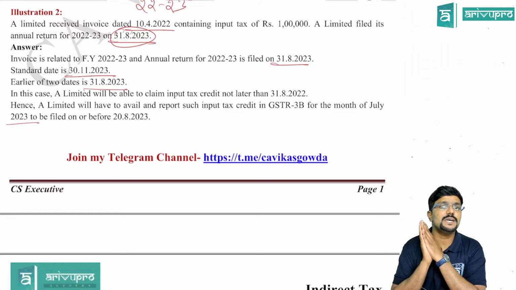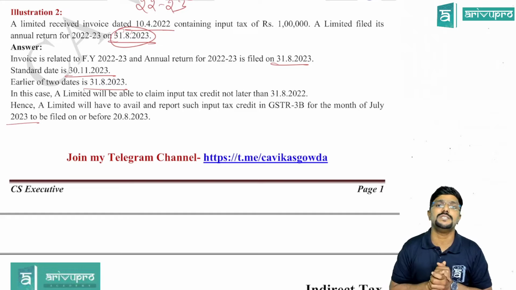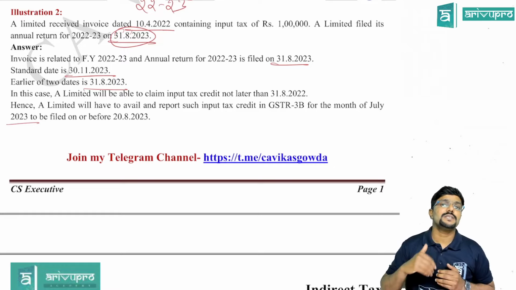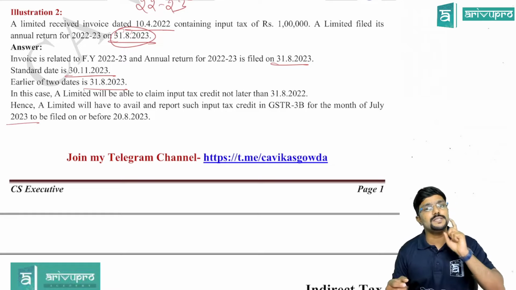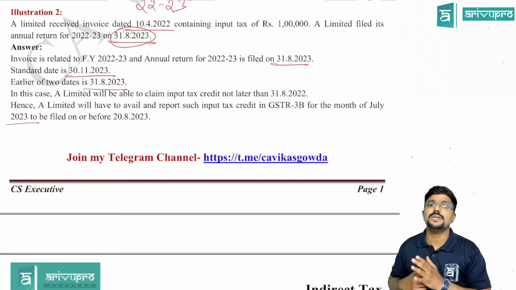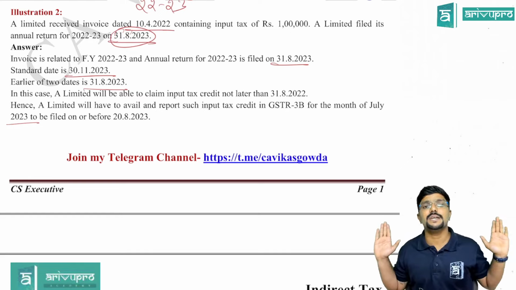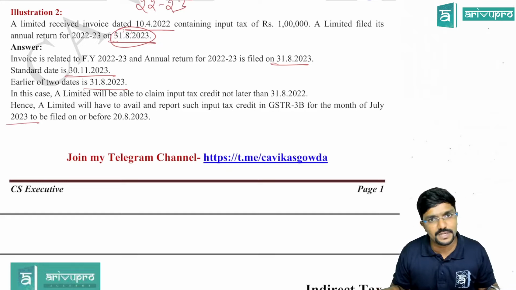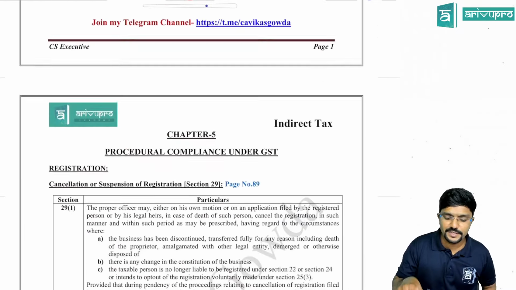So any GSTR 3B which you file on or before 31st August, you have to claim this credit along with that GSTR 3B. Now, before 31st August, what GSTR 3B will I file? On or before 20th August, I have to file GSTR 3B for the July month. So in whatever GSTR 3B I file for July, in that itself I have to claim any input tax credit relating to any invoice for the financial year 22-23, guys. Clear? Yes. So this is one of the important changes.